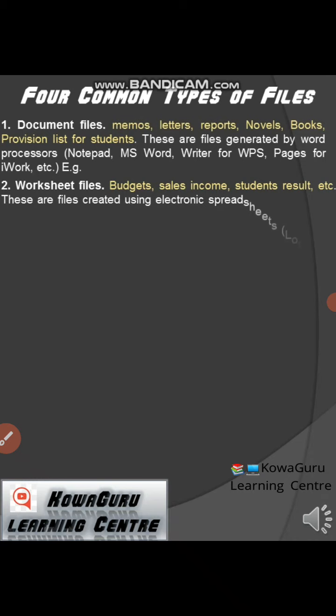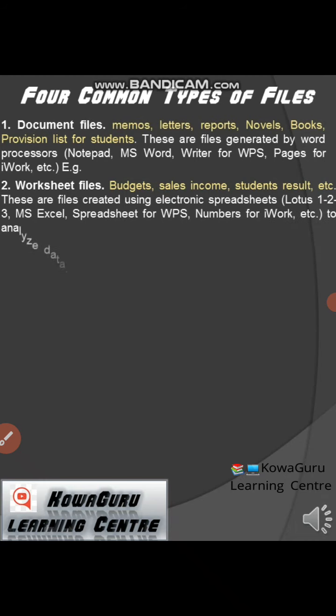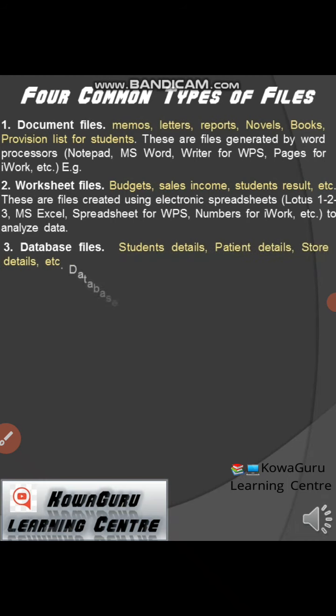What about worksheet files? These are the kind of files that we usually create, like budget, sales income, student result, etc. These are files created using electronic spreadsheets like Lotus 123, Microsoft Excel, Spreadsheet for WPS, Numbers for iWork. These are to analyze data. These are the files that we use in creating electronic calculations, scheduling our events and activities.